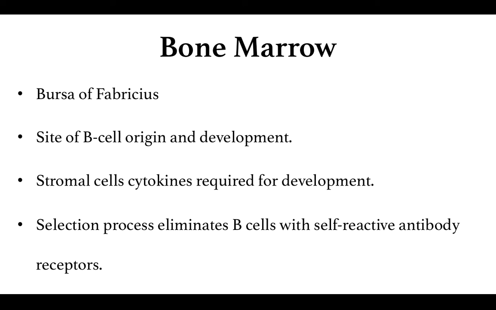The stromal cells provide a microenvironment that is suitable for the development of the B cell. And B cells after maturation leave the bone marrow as immunocompetent B cells, which have an ability to differentiate between the self and the non-self antigens, as well as to mount an immune response against the non-self antigens.